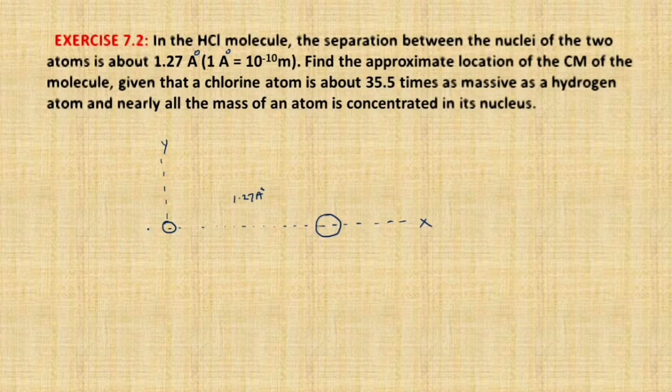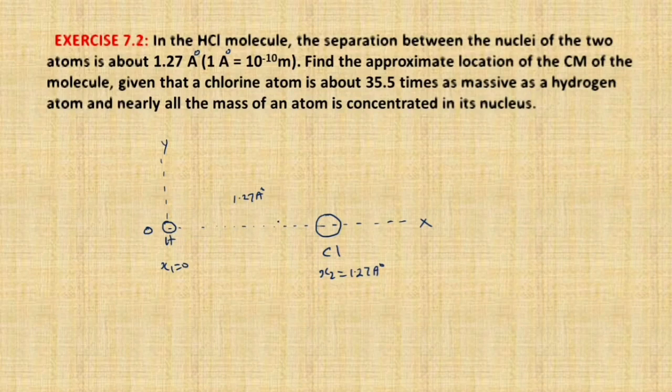If you consider this as the origin, we can say that this is the hydrogen and this is the chlorine. We can say that x1 is equal to 0, that means the position of the hydrogen from the origin is 0, and x2 is now 1.27 angstrom. That means the position of Cl from the origin, which is x2, is equal to 1.27 angstrom.